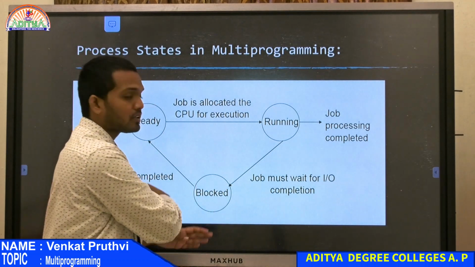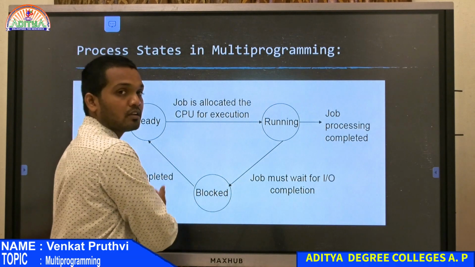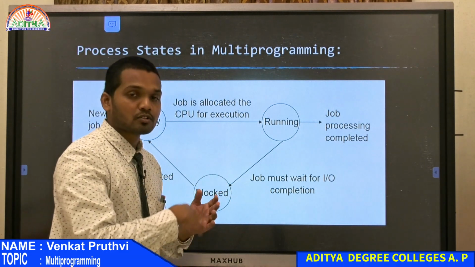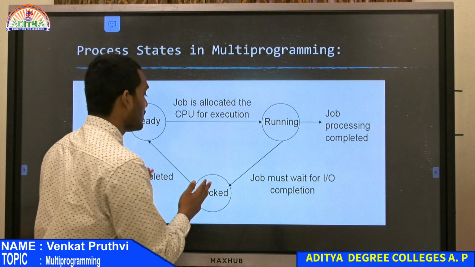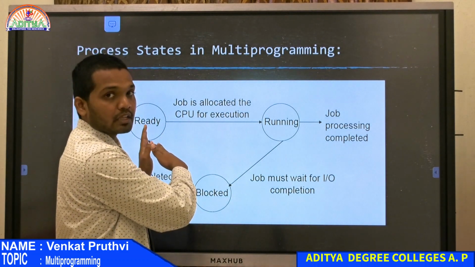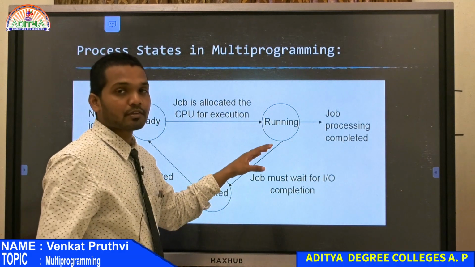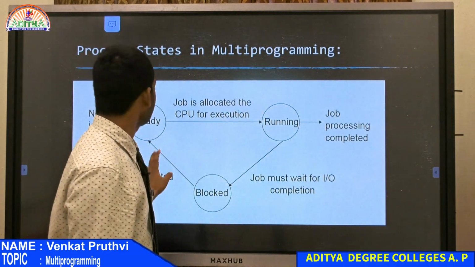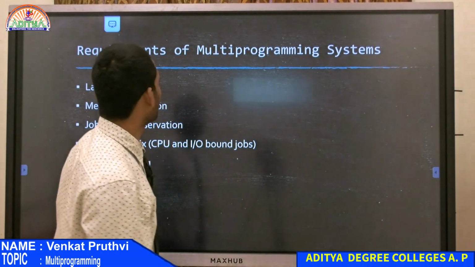If it is idle, it will go, otherwise it will be in the blocked state until the input output device or the storage device is idle. Once it is idle, it will go there, perform its operations and get back to the ready state to get the remaining part of the process done. So this is how multiprogramming works.